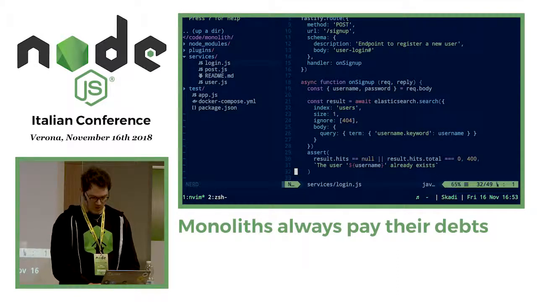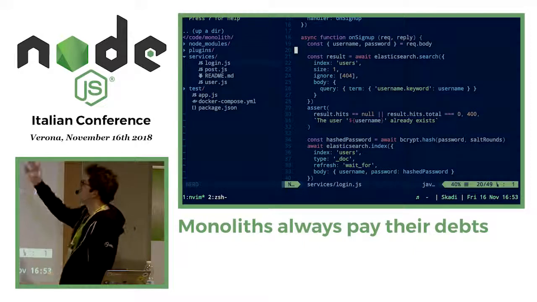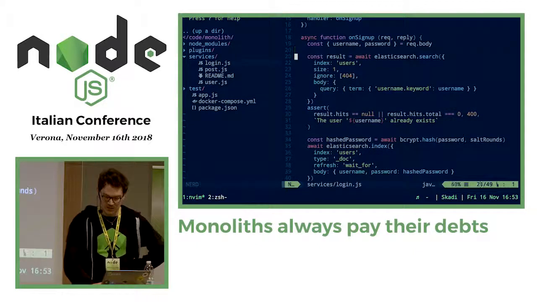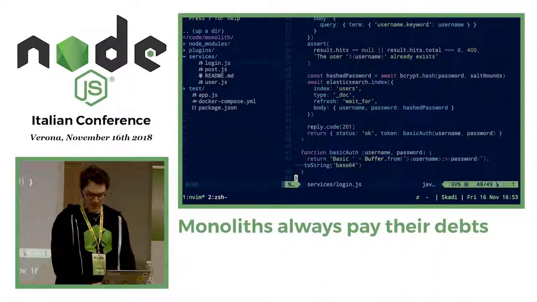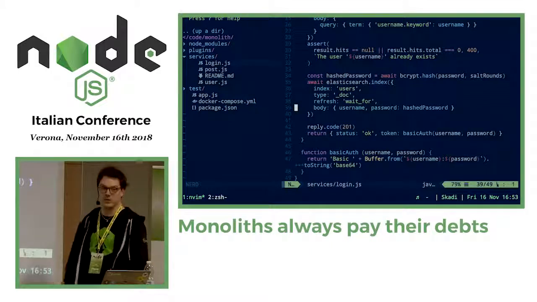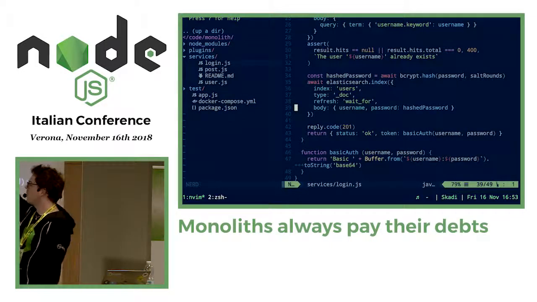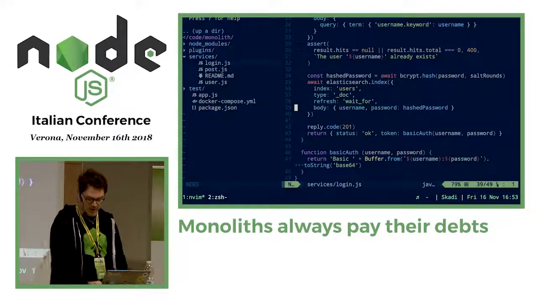And finally, this is our sign-up function. So what we are doing here, we are getting from the body username and password, quite easy until here. Searching the database if that username already exists, if so, a 400 error. Otherwise, hash the password. You should always hash the passwords, please do it. And then we index the new user in the database. Finally, we send back a 201 to our clients.